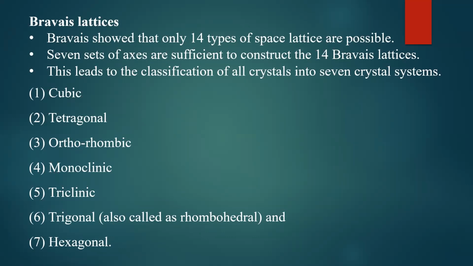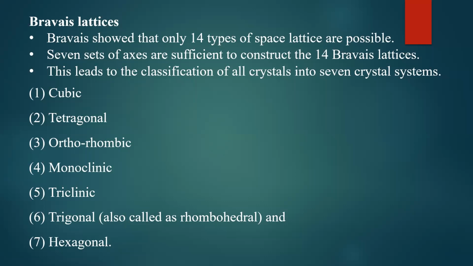The 7 crystal systems are: first one is cubic, second one is tetragonal, third one is orthorhombic, fourth one is monoclinic, then triclinic, trigonal, and hexagonal. So these are the 7 crystal systems, and how they look and how they are going to be classified, that I will explain further.